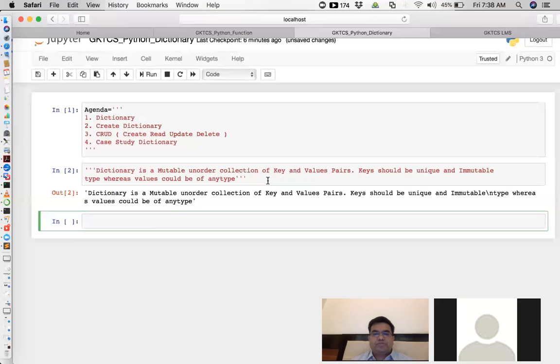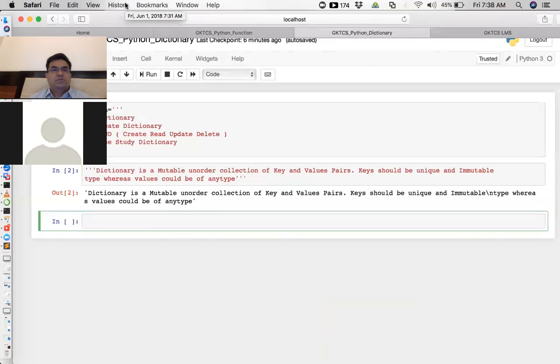Now let us use this definition and create a dictionary. How to create a dictionary? Let us write D is equal to curly brackets. One of the ways of creating a dictionary is using the flower bracket, the curly braces.